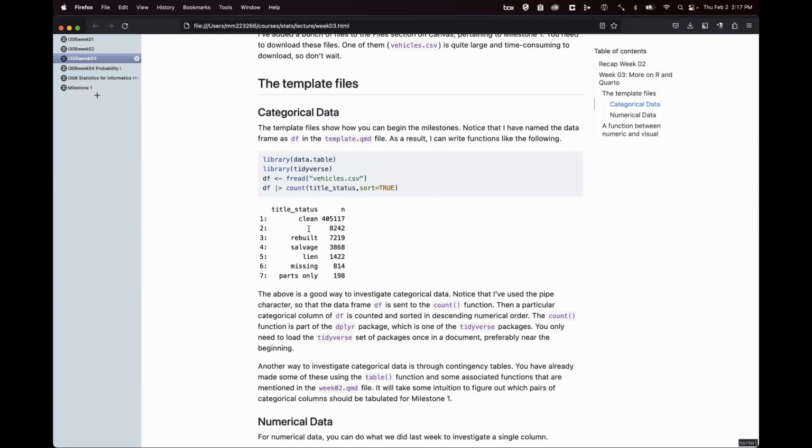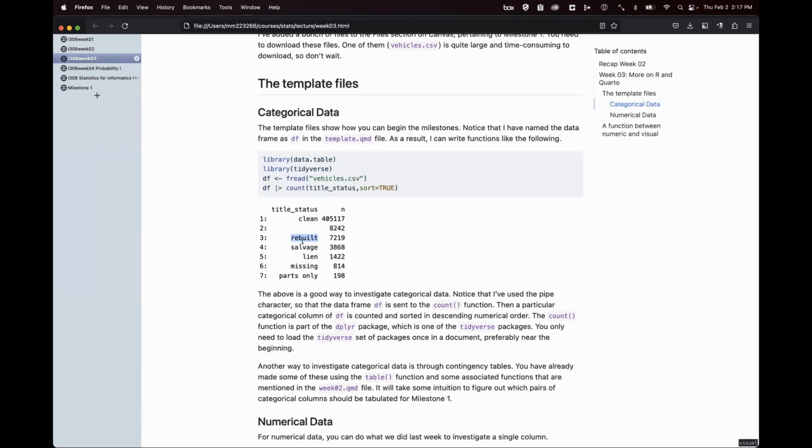I think I mentioned in class that if you were to buy a car in real life, you would only want this category, clean. You want to avoid rebuilt, salvage, lien. These have meanings that are important to insurance companies. After you buy the car, you have to get insurance. You're required, I think, in all states to get insurance on the car.